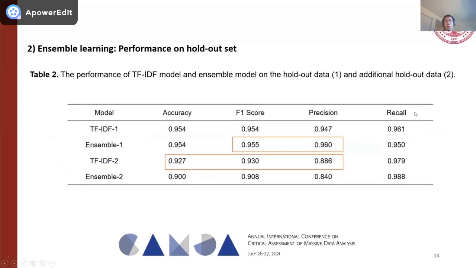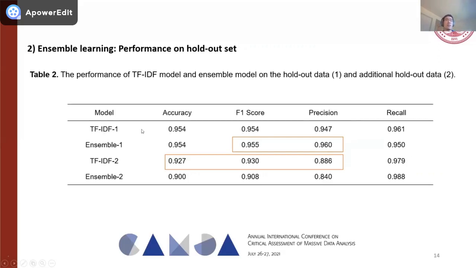As we move forward to test the performances of our two best performing models on our validation set, we test them on the holdout test data, and we have shown the performances in this table. Here we use number 1 to denote the holdout data, and number 2 to denote the performances on the additional holdout data.